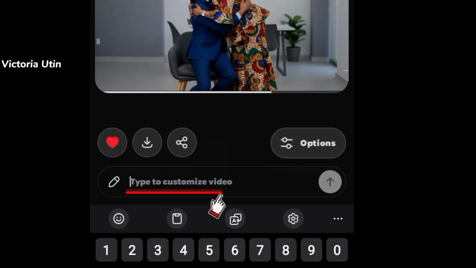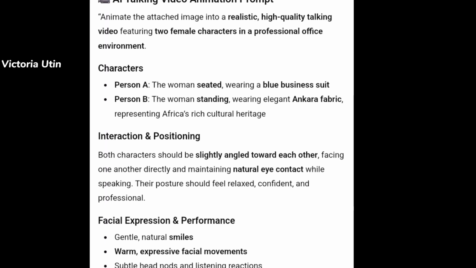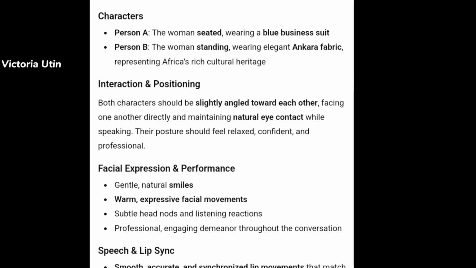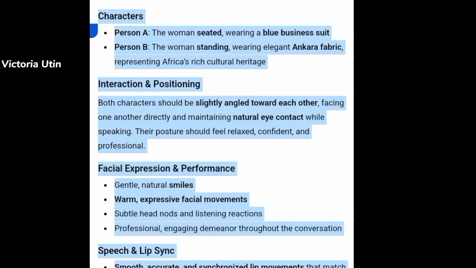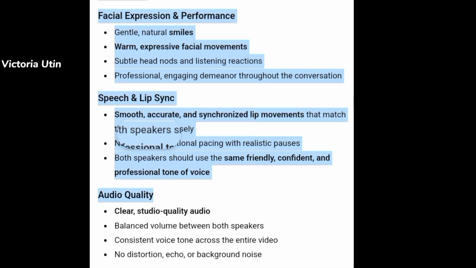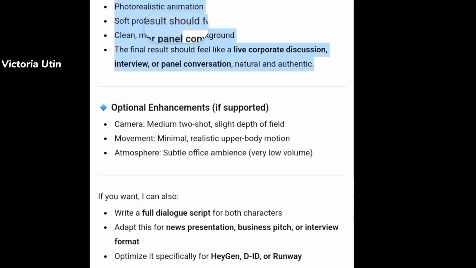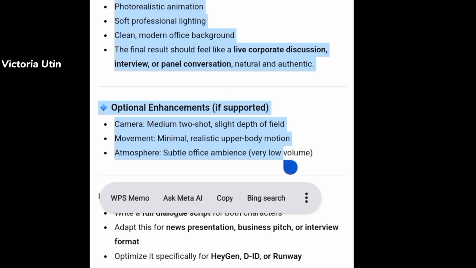Okay, so you come over here, and then once you get to this point, let's go back to ChatGPT to copy the prompts, so that we can have a flawless video. I'm back to ChatGPT, so I'm going to start from here where there is characters. So I'm going to start from these characters. Then I'm going to copy these prompts down to this point. That is the overall structure of how you want your video to be, how you want your characters to perform. So you copy, just go ahead to copy.